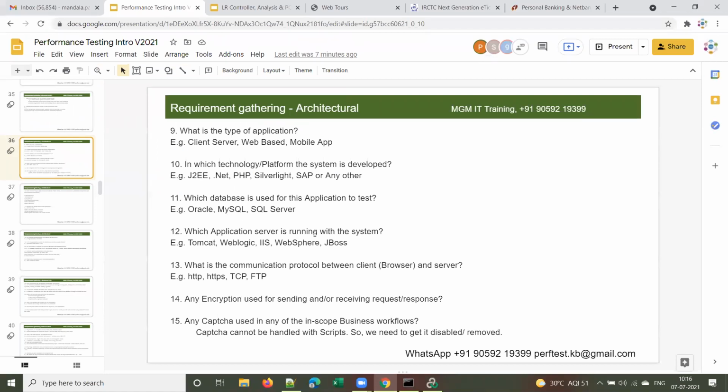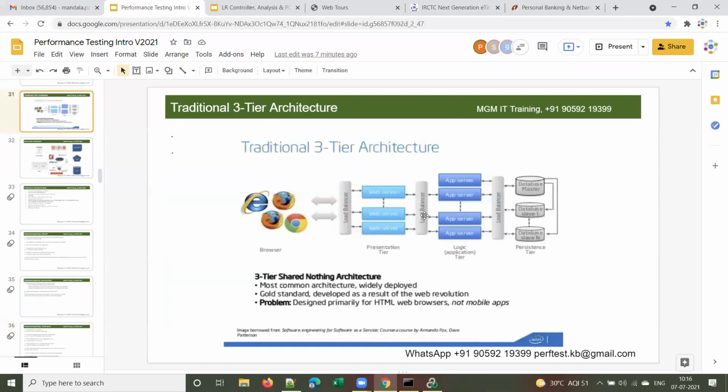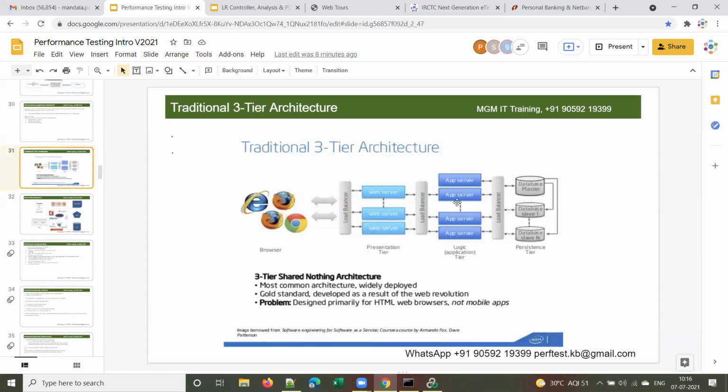And which application server is running with the system? Did I explain web server, application server architecture to you? Yes, this is covered. Okay. See, if you observe this diagram, there is something called app server, application server. So we have to ask the client what is the web server, what is the application server, what is the database server. Or if you ask the client to share the application architecture diagram, you will get all these details.